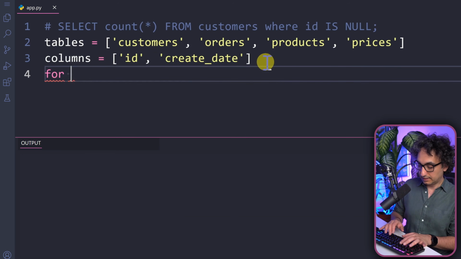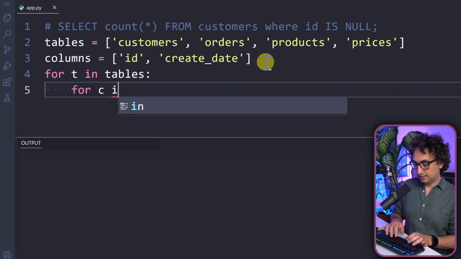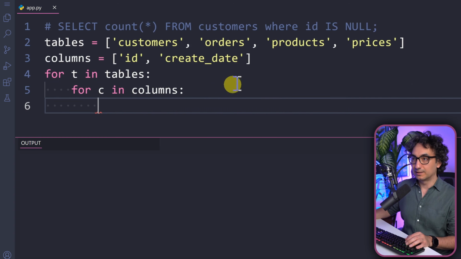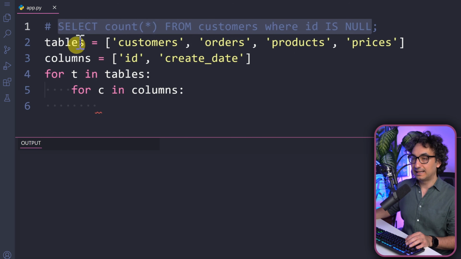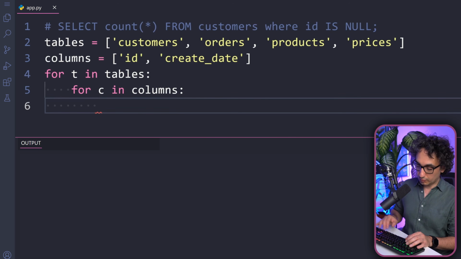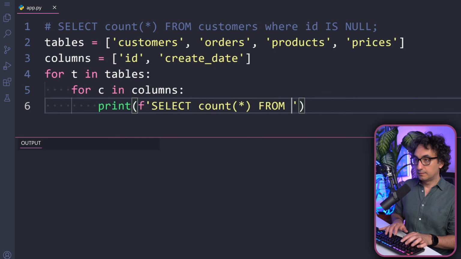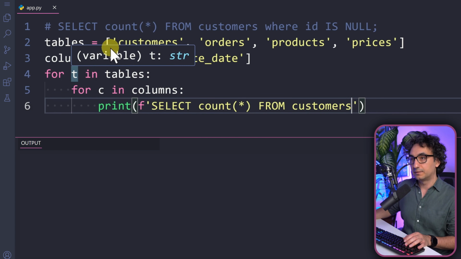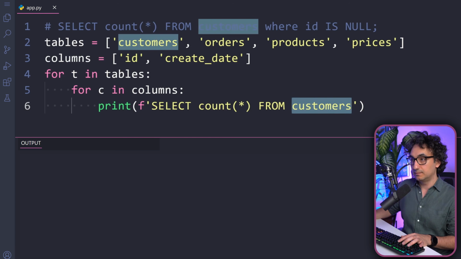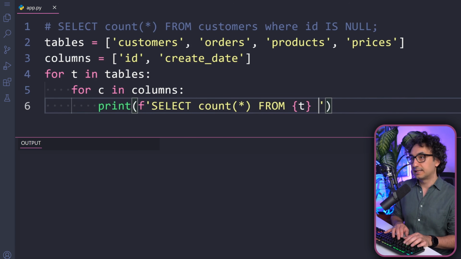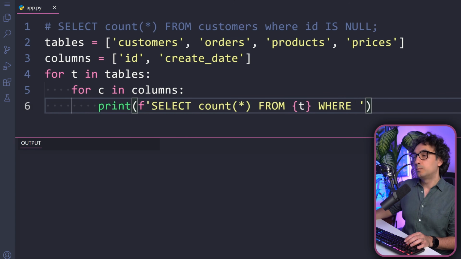And then I made really nice 2 nested loops. So I said for T in tables, for C in columns. And now what we're going to do, we're going to take the query over here and add the variables to it. So I just made a print and then we start writing the query. Select count star from, but now instead of saying customers, I would like to get the variable from the list. So instead of this one, we're going to have the dynamic table name. It's going to be the T.